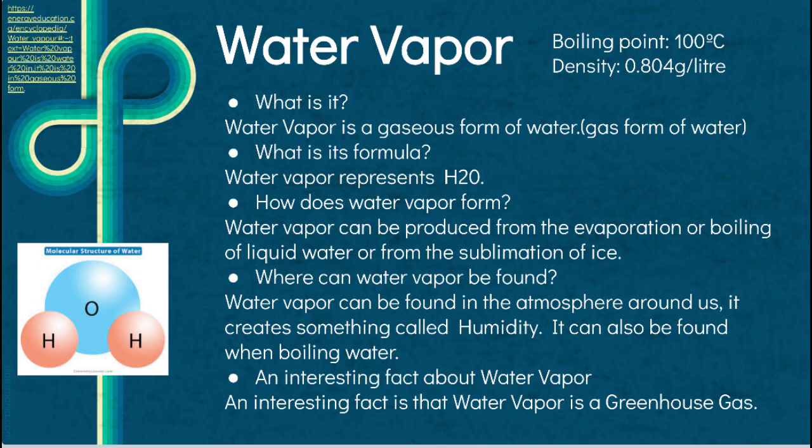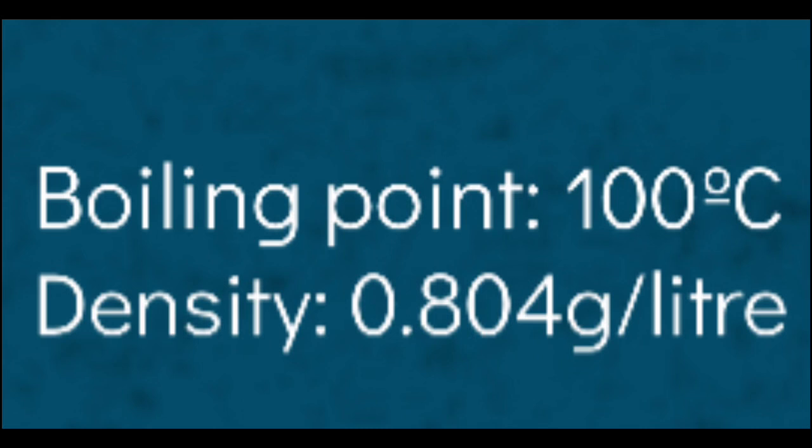An interesting fact about water vapor is that it is a greenhouse gas, and one of the most common greenhouse gases. Water vapor's boiling point is 100 degrees Celsius, and its density is 0.804 grams of nitrogen.